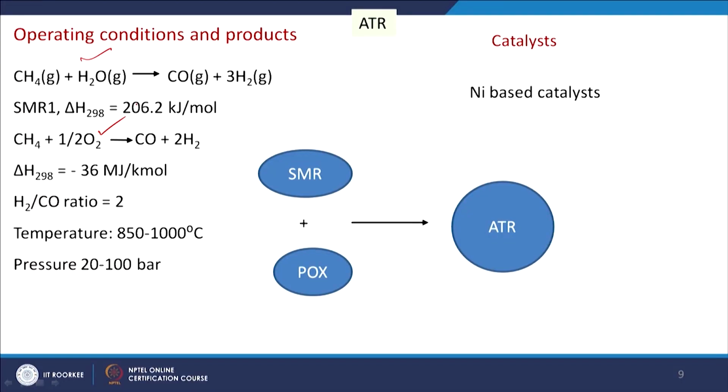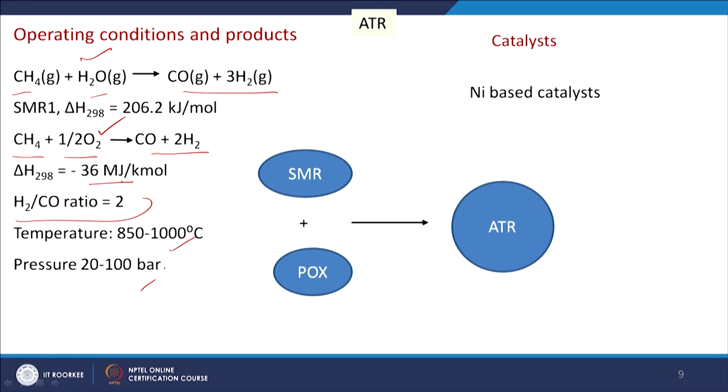Then we are coming to ATR, autothermal reforming. In this case we use steam and oxygen. The reactions are methane plus steam giving CO plus 3H2, and also CH4 plus half O2 giving CO plus 2H2, with a heating value of minus 36 megajoule per kilomole, and overall it is an endothermic process. The H2 by CO ratio here is around 2, the temperature is 850 to 1000 degree centigrade, and the pressure is 20 to 100 bar.